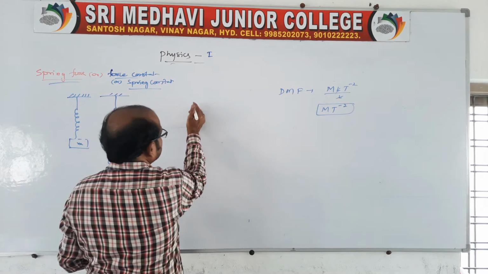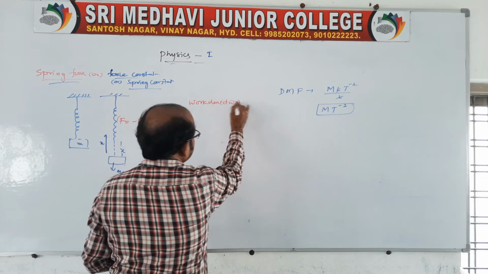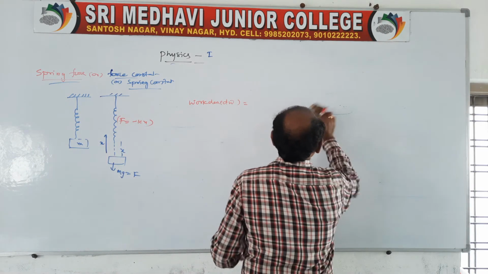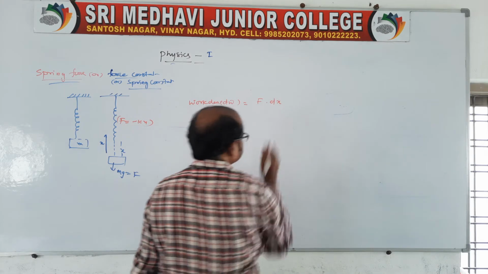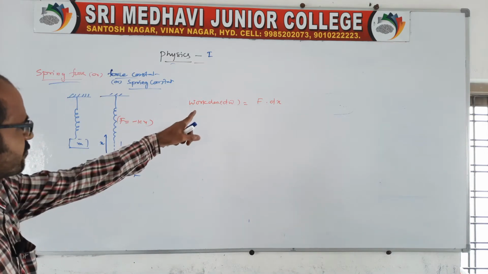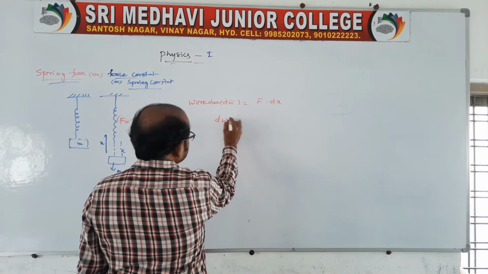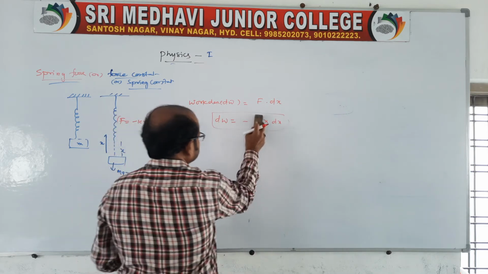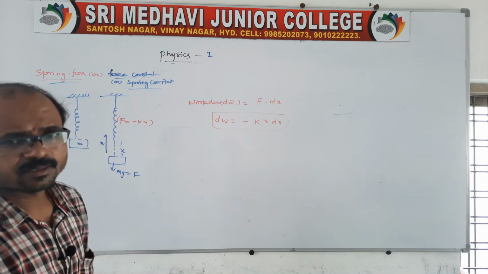There is work said to be done. So, that work done, which is in the form of potential energy in the given spring, is equal to F into dx. Sir, why dx? Because it is a small distance produced. So, F we know is minus kx. You take it, here dW is equal to minus kx into dx. This is what it is about the work done in the spring.